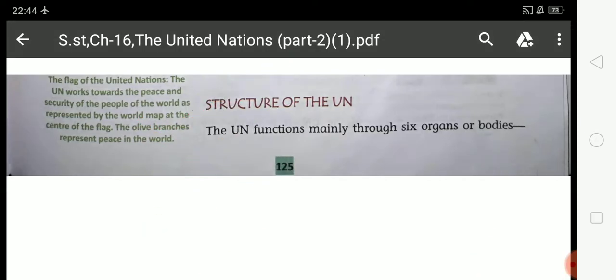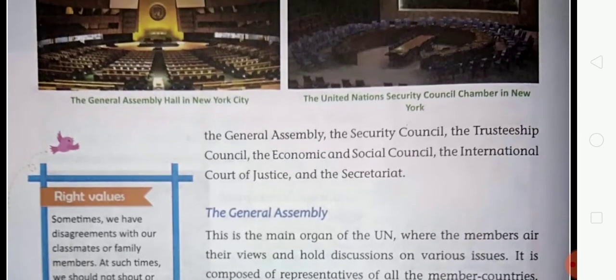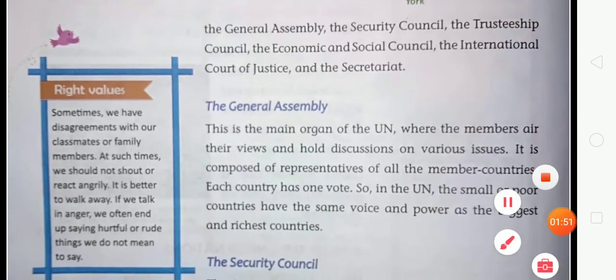Look at these one by one. First one is the General Assembly, second the Security Council, third the Trusteeship Council, fourth the Economic and Social Council, fifth the International Court of Justice, and sixth the Secretariat. First, the General Assembly.